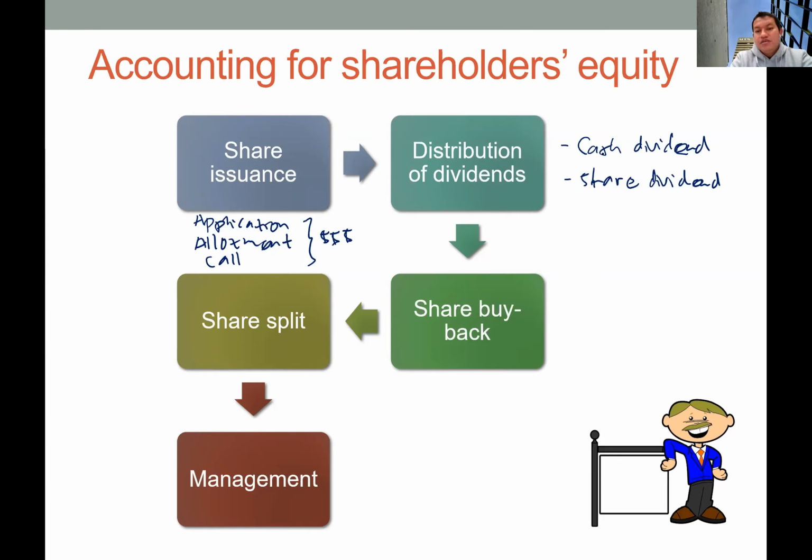Unfortunately, the investor will see this transaction as a bad signal, because if the company starts buying back their own shares, it means they don't have a profitable project to invest in. So the future prospect of this company may not be so promising, and the investors start selling the shares.